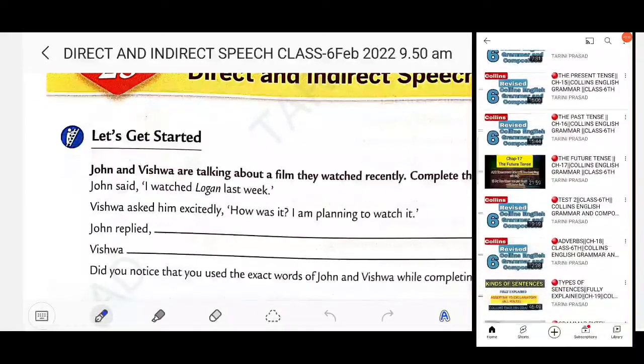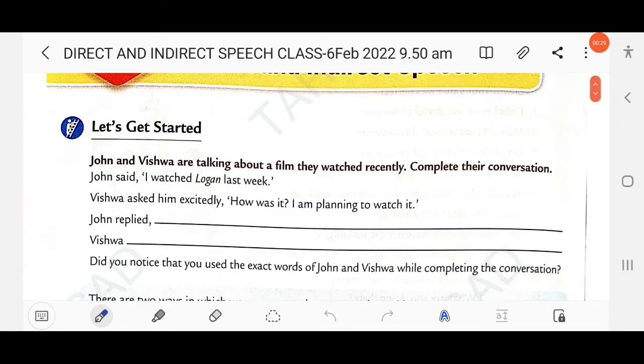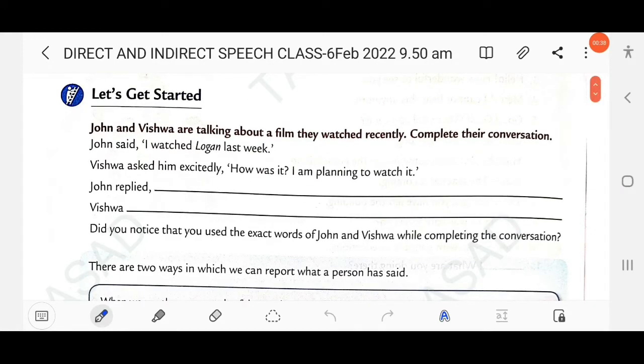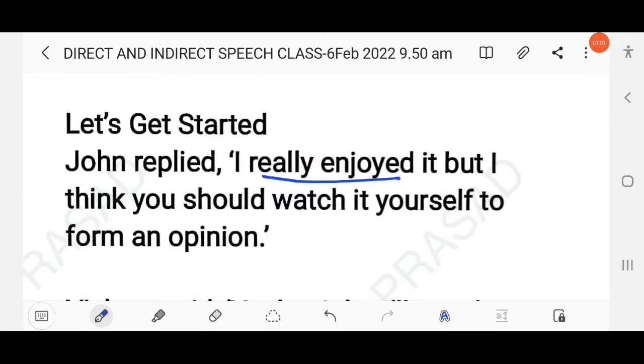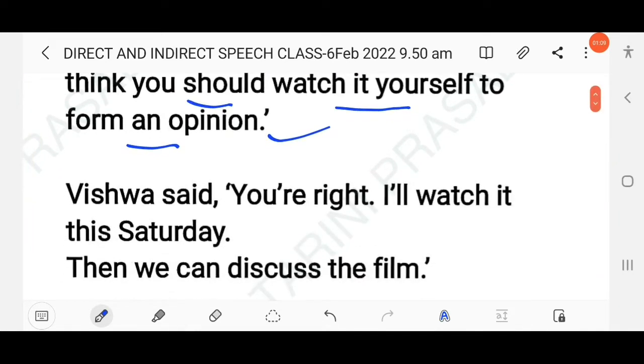Here John and Vishwa are talking about a film they watched recently. Complete their conversation. John said, I watched Logan last week. Vishwa asked him excitedly, how was it? I am planning to watch it. Now you have to complete their conversation. John replied, I really enjoyed it, but I think you should watch it yourself to form an opinion. Vishwa said, you are right, I will watch it this Saturday. Then we can discuss the film.